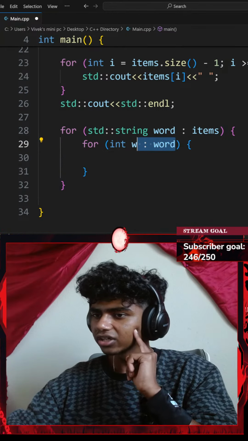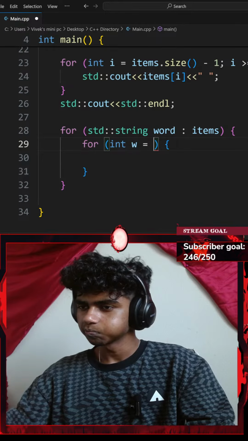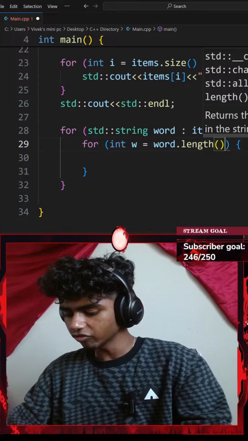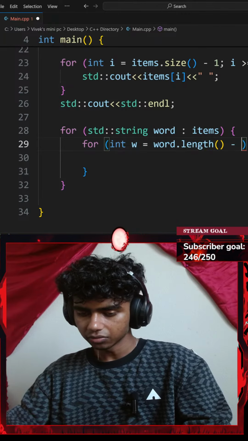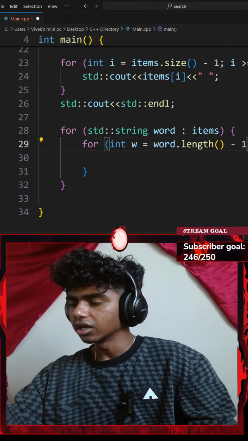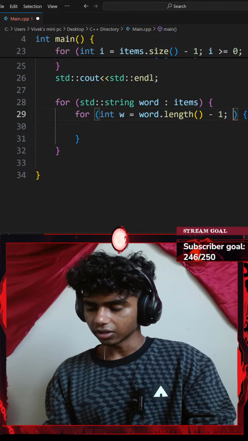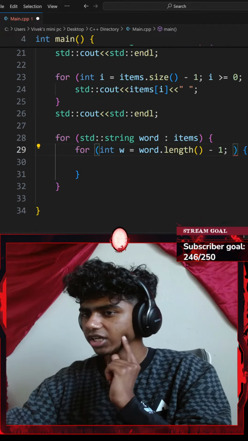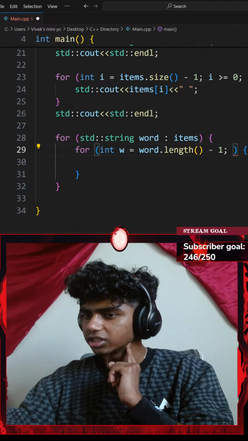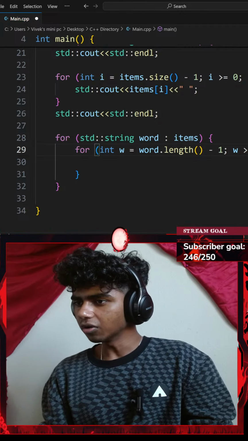Instead of this, I could go with something like integer w equals my word dot the length function. I get the length of my word minus 1. Let me go with a semicolon, and then check if my w is greater than or equal to 0.